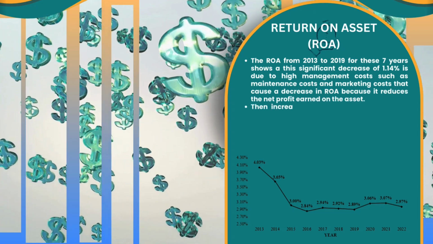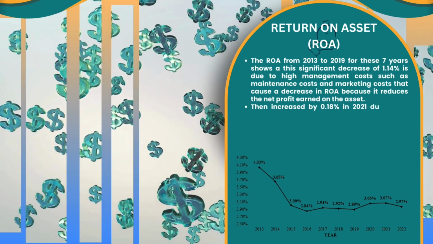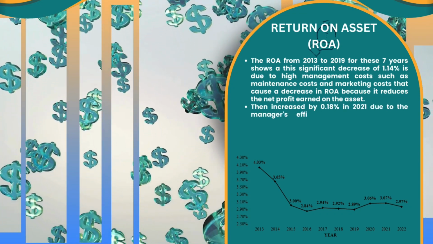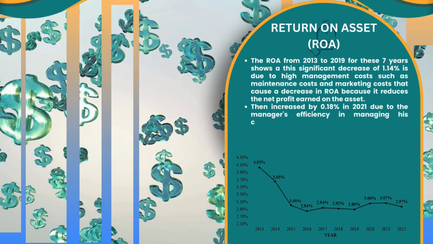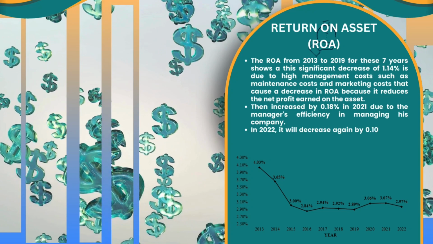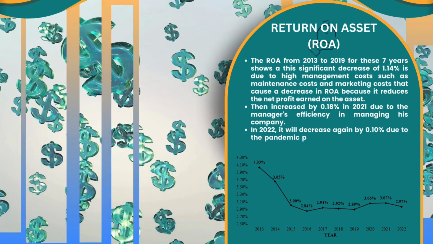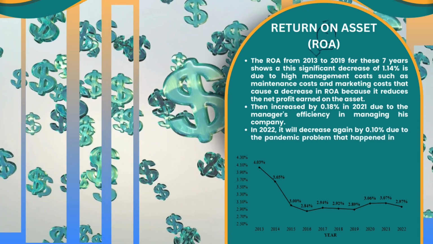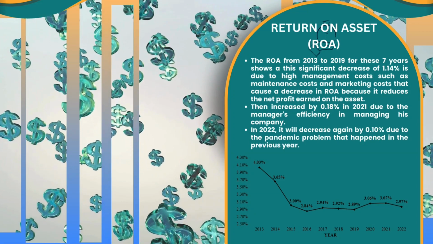Then it increased by 0.18% in 2021 due to the manager's efficiency in managing his company. But in 2022, it decreased again by 0.10% due to the pandemic problem that happened in the previous year.